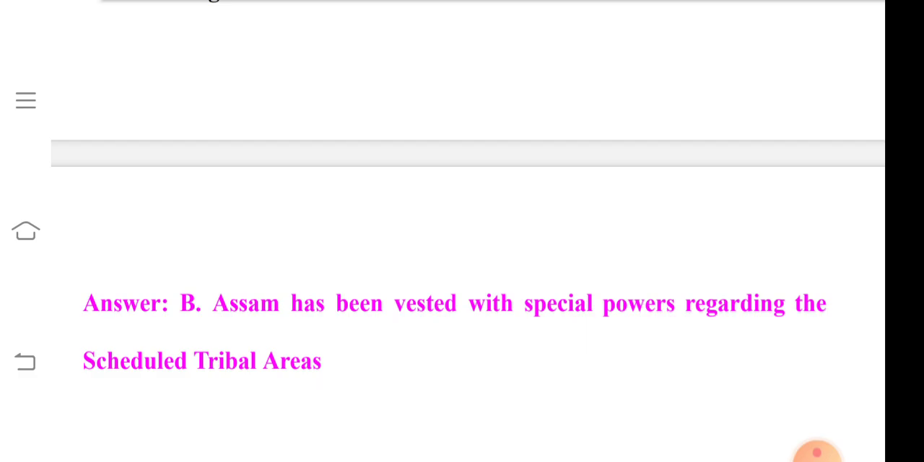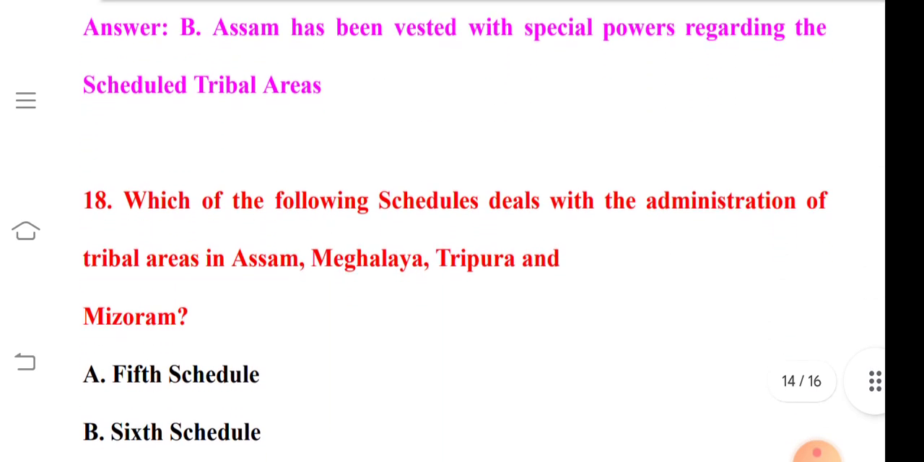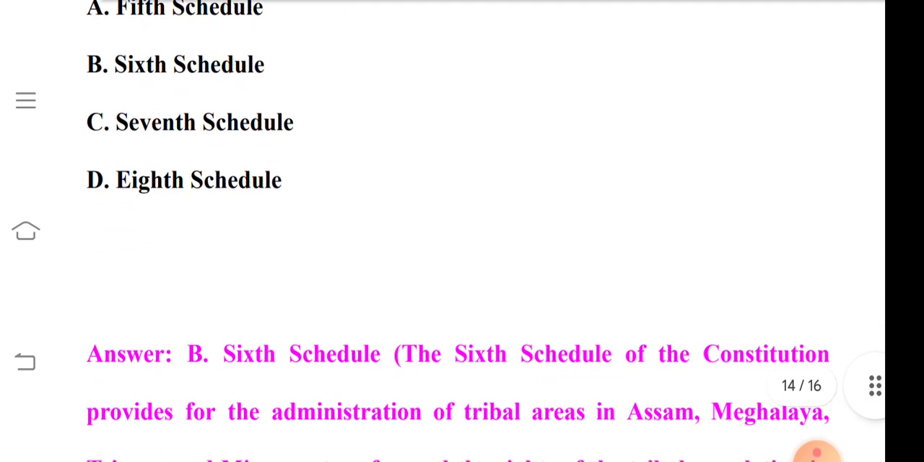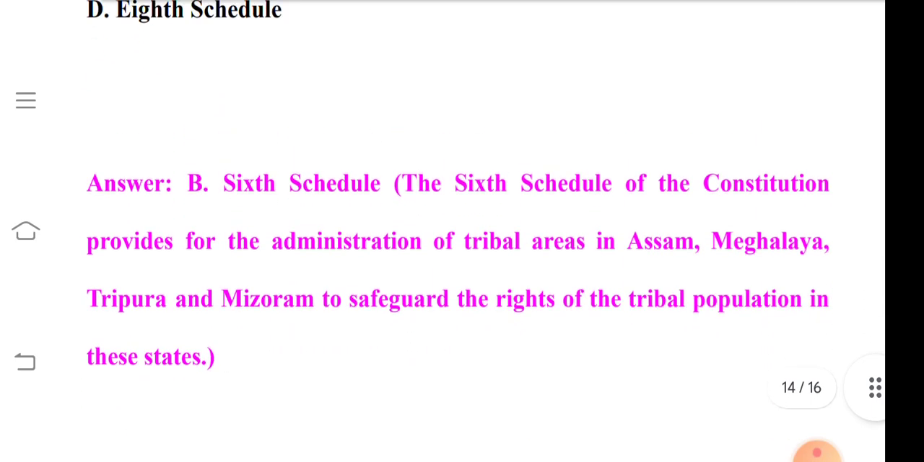Assam has been vested with special powers regarding the scheduled tribal areas. Now question number 18 is, which one of the following schedules deals with the administration of tribal areas in Assam, Meghalaya, Tripura and Mizoram? Option A is 5th schedule, option B is 6th schedule, option C is 7th schedule and option D is 8th schedule. So its correct answer is option B, that is 6th schedule. The sixth schedule of the Constitution provides for the administration of tribal areas in Assam, Meghalaya, Tripura, and Mizoram to safeguard the rights of the tribal population in these states.